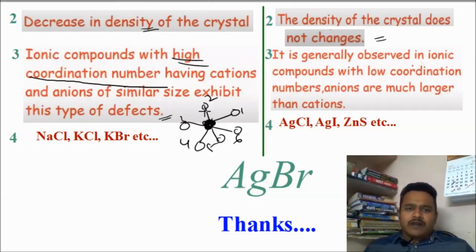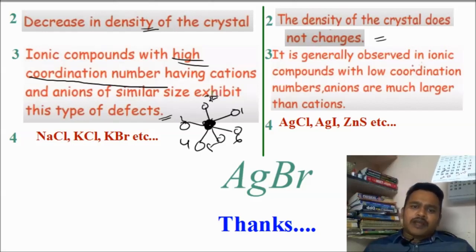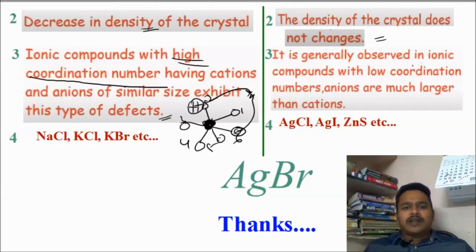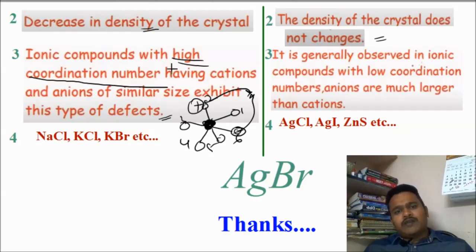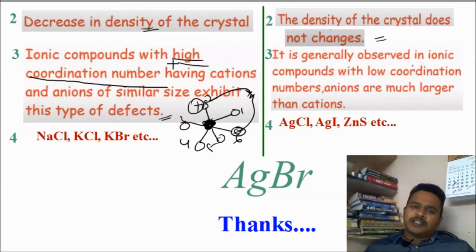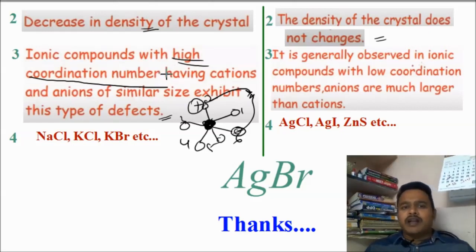So whenever this defect arises, there is no space among them, so both the positive and negative ions have to come out, because many atoms are there to dislocate from one place to another. Whenever the coordination number is high, they cannot occupy positions within the crystal; they have to come out, because of the many atoms surrounding one atom.